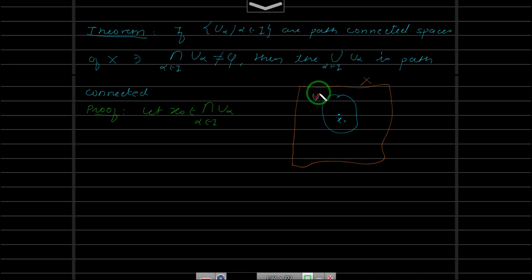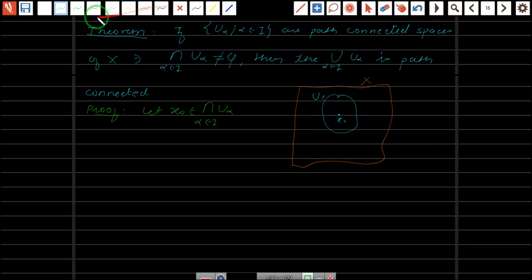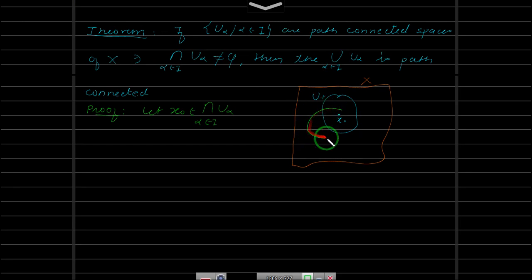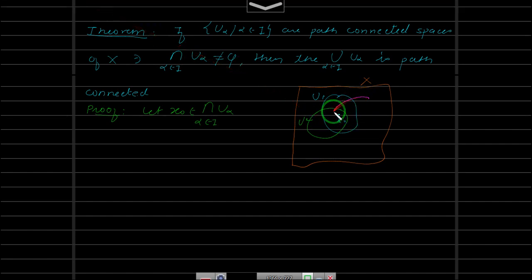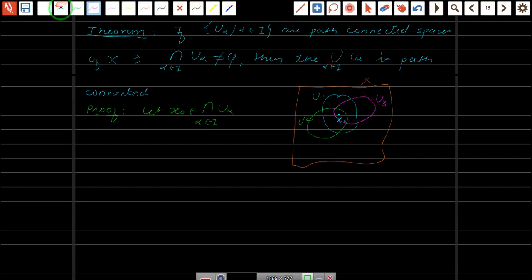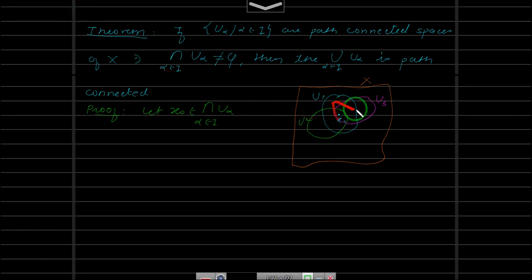So this is say U1. Let us take only 3. So this is U1, and x0 is common. Say this is U2, then say this is U3, and so on, and many others. We have taken just 3. So this x0 is the point in common. Now what we need to prove? To show that the union over alpha belongs to I of U alpha is path connected. This is what we need to prove, path connected.